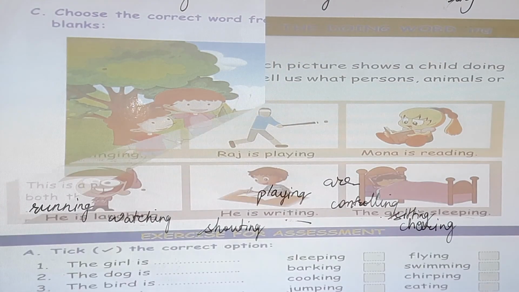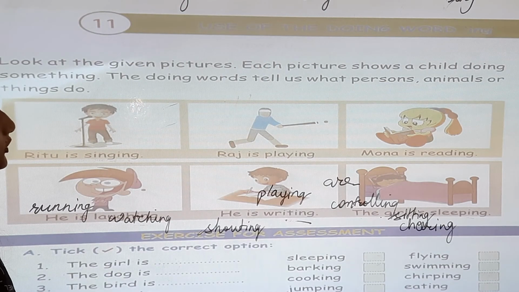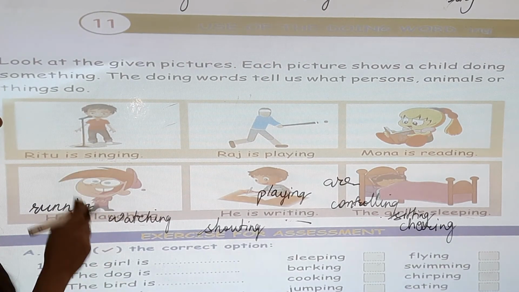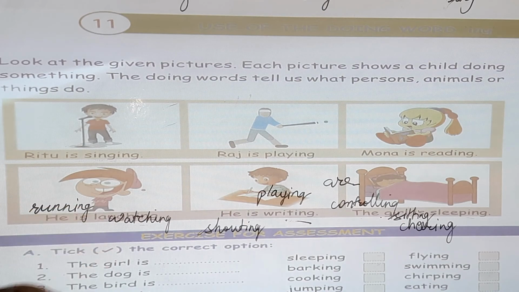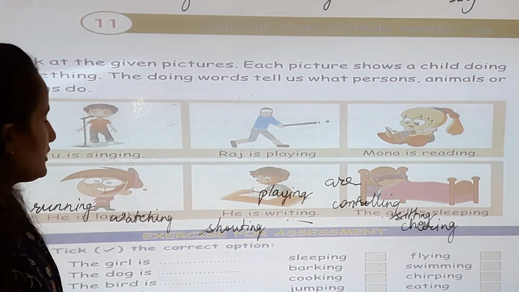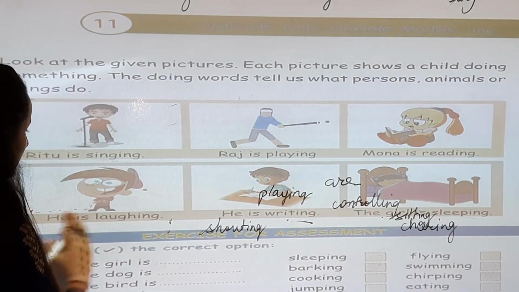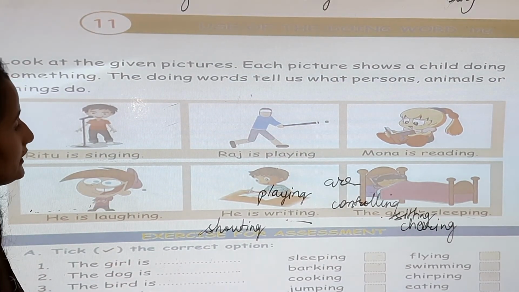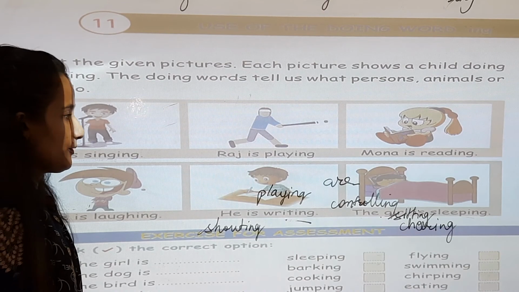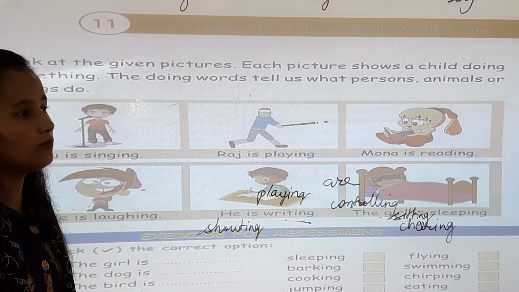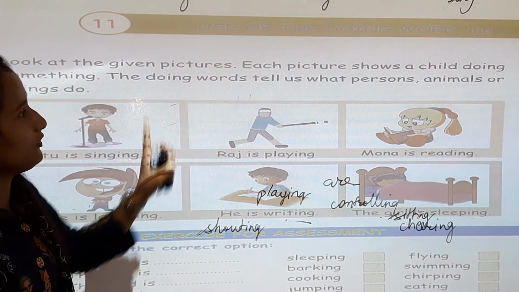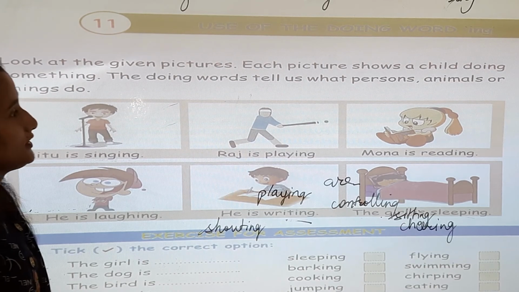So today we have learned doing words. How to use doing words? There are some examples. Ritu is singing, Raj is playing, Mona is reading, and he is laughing, he is writing, the girl is sleeping. So there are so many words that we can use for a doing words. Okay, so this is the examples.